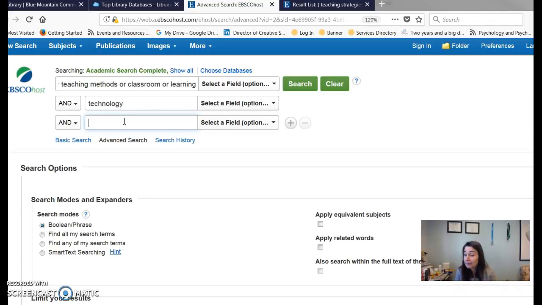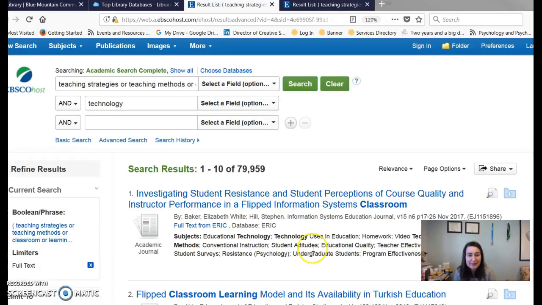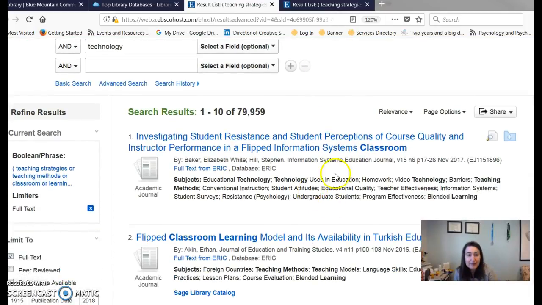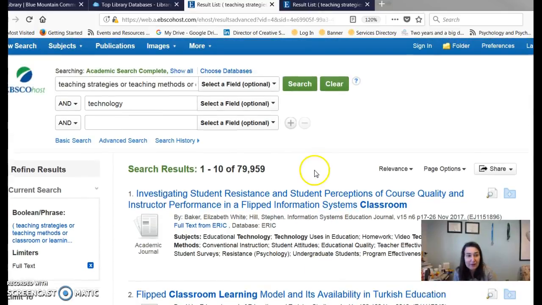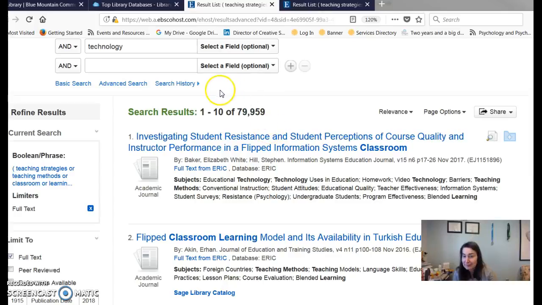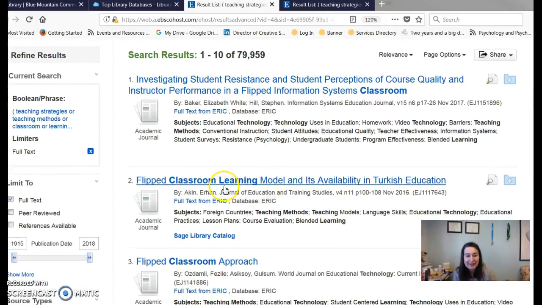Challenges. What are some different words that really address the "so what" that you're getting at? Or you can just hit search and narrow down from there. Interesting. So we came up with a lot of stuff. We might decide that we want to narrow down right away, right? And this is actually then looking at, I see flipped classroom.